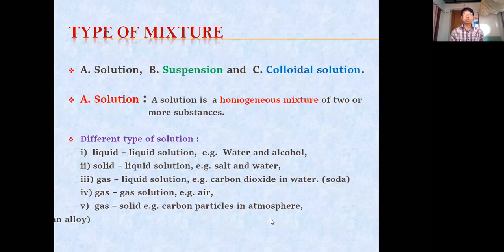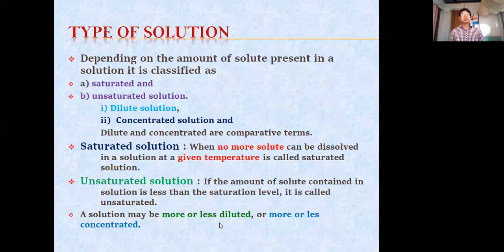iron. Okay, next one is solid in solid, zinc and copper. This is an alloy that we have taken as the example. Okay, next,